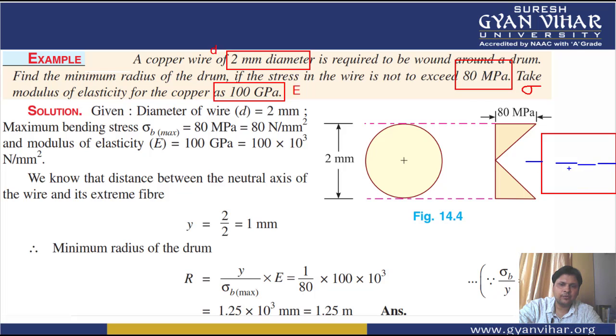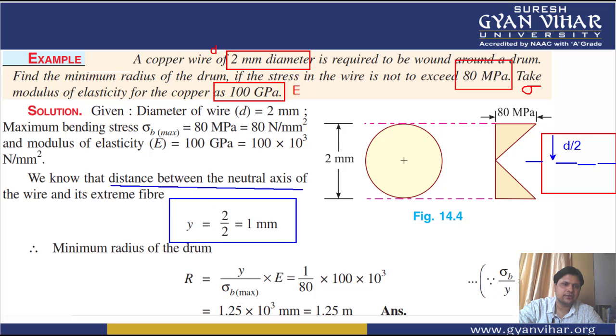Now, the distance of the outermost fiber from the neutral axis will be half of the diameter. It is very obvious: y equals diameter divided by 2. The diameter of the wire is 2 mm, so d by 2 means 2 by 2. The distance between the neutral axis of the wire and its extreme fiber is equal to 1 mm.